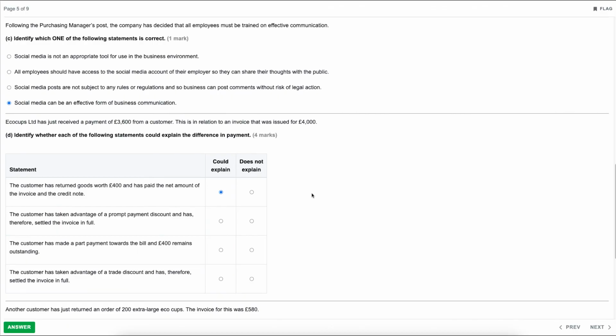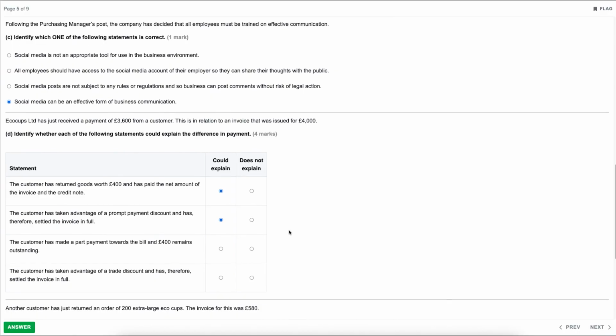The fact that they've paid £3,600 means they would have taken a prompt payment discount of 10%, because 10% of 4,000 is 400, therefore they would only pay 3,600. That could absolutely explain that difference. The third one, the customer has made a part payment towards the bill and 400 remains outstanding. Again, absolutely feasible. We don't have loads of information there, however it could absolutely be a part payment.